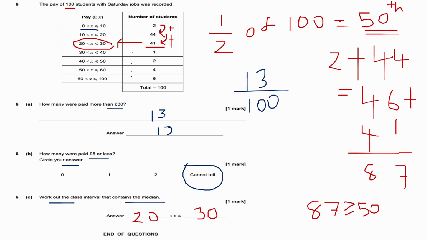Okay, obviously 46 is less than 50, so it can't lie in either of these intervals. Okay, and it isn't going to lie in any of these because it's the first time when the number passes the 50th value. Okay, so it's somewhere in here, guys.